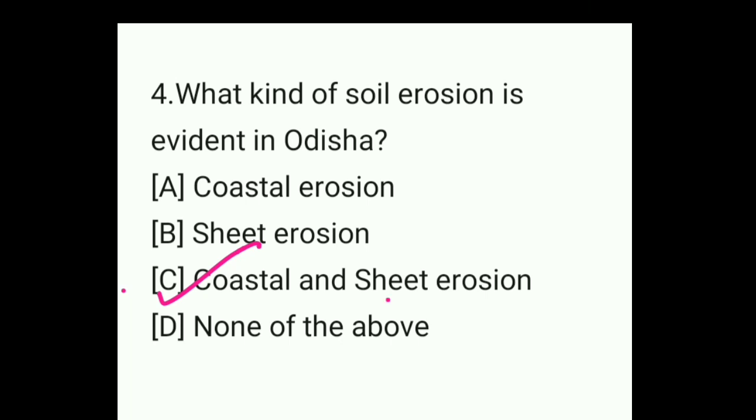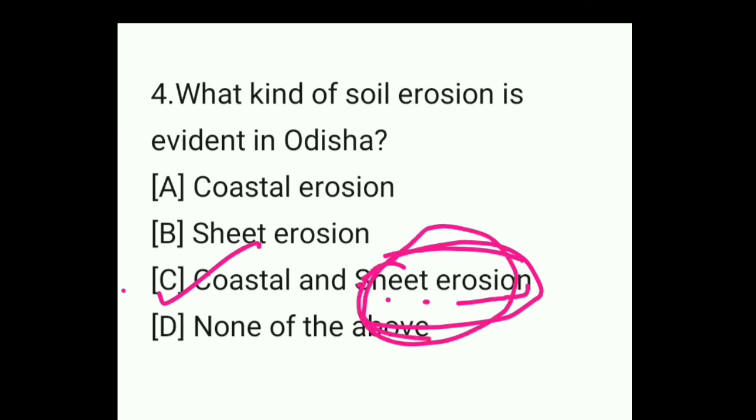And if we talk about sheet erosion, what is the reason behind it? Sheet erosion is the removal of soil in thin layers by the force of rainwater. Sheet erosion is basically caused by rainwater. What happens? The top part of the soil is gradually washed away. That is called sheet erosion.